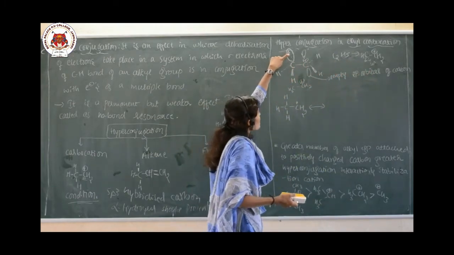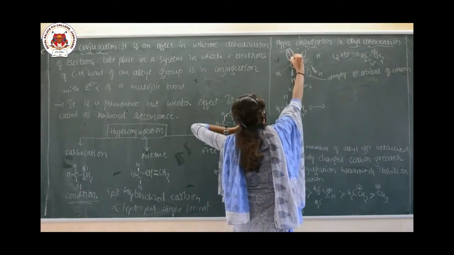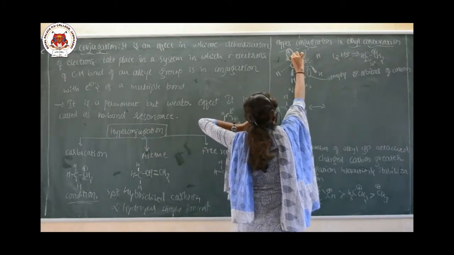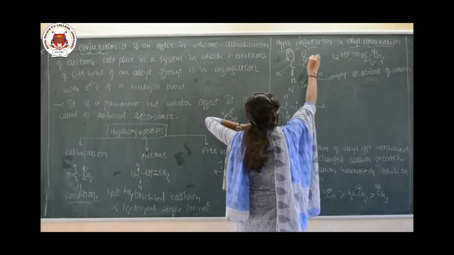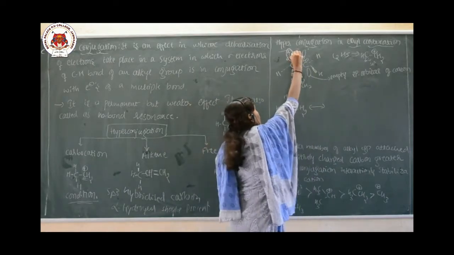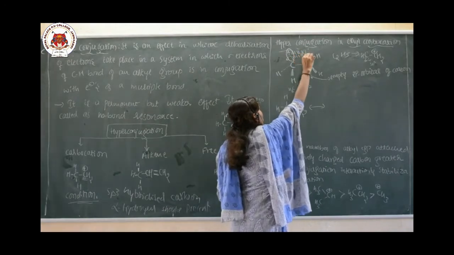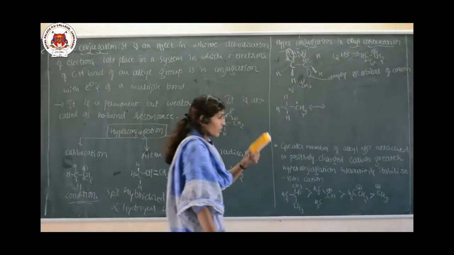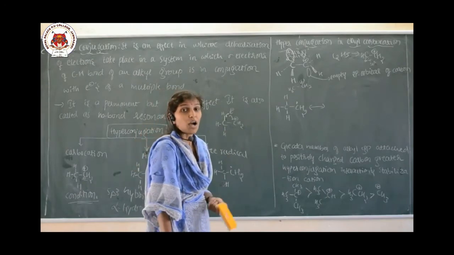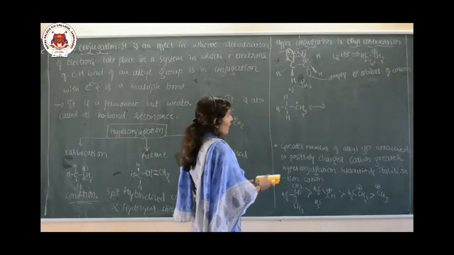Here the sigma electrons in between the C and H are going to form the bond only. These sigma electrons are in conjugation with the empty orbital of this carbon. That is what we call hyperconjugation. So how does it occur here? Will you agree it is an ethyl carbocation?